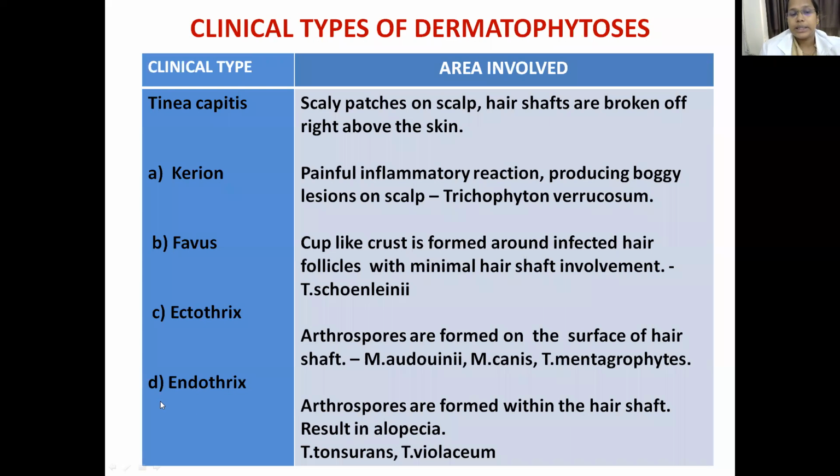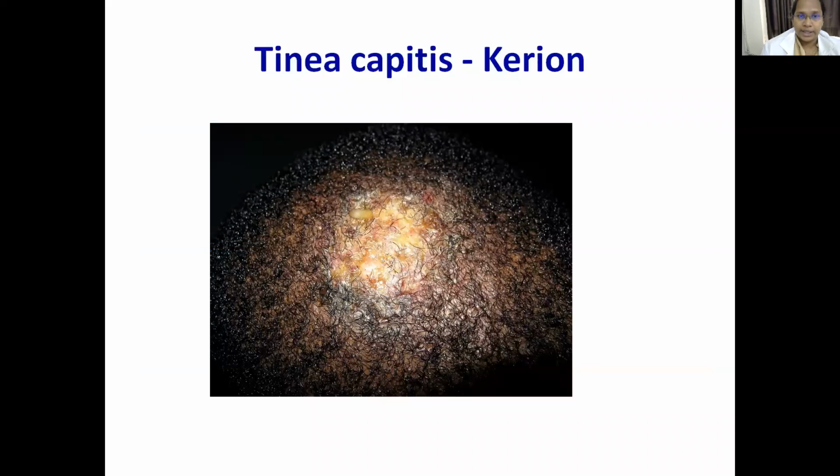So these arthrospores will be distributed or formed within the hair shaft, and they also result in alopecia. The important fungi resulting in this condition are Trichophyton tonsurans and Trichophyton violaceum. So this is the typical lesion. This is nothing but the painful inflammatory reaction that is resulting in the production of boggy lesions, as I told you. So this is the lesion on the scalp.